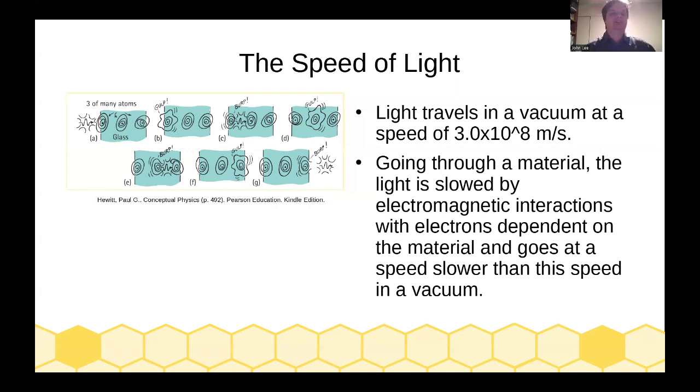So as there are electromagnetic interactions and there are electrons and atoms in the material, they slow down the light. This also gives us an inkling that electromagnetic radiation interacts with the energy of particles, which is going to be very important when developing more modern physics ideas.